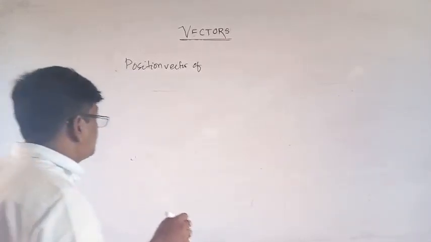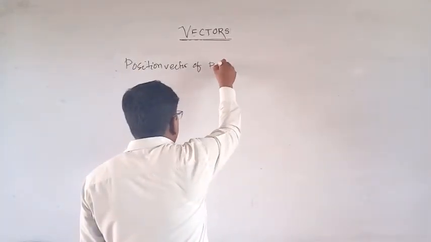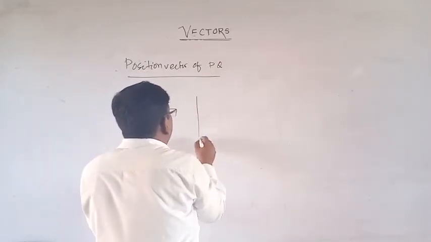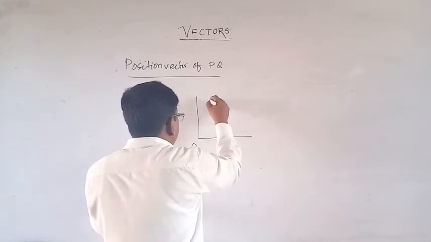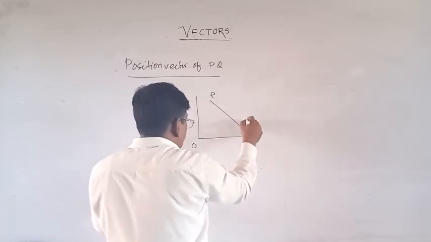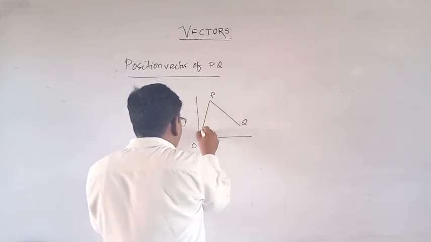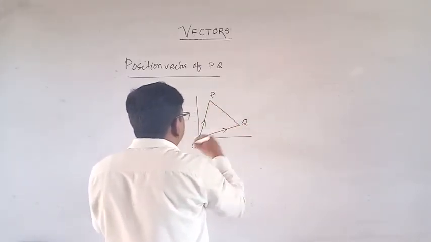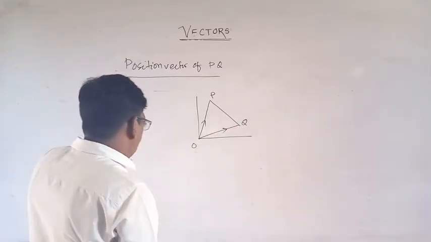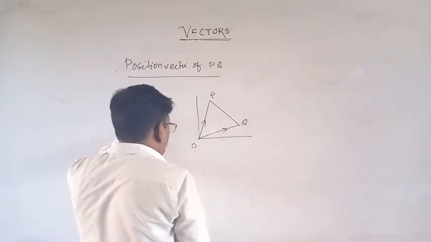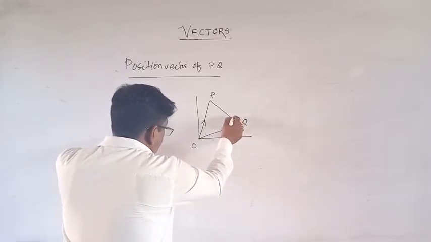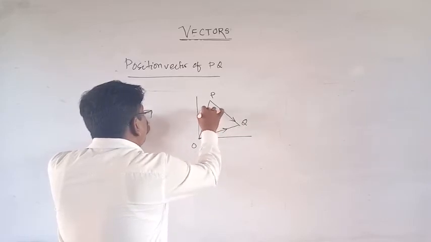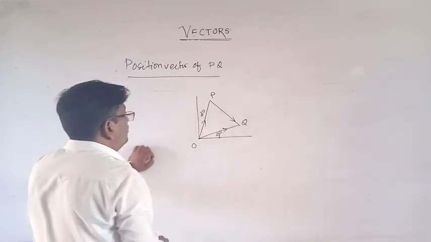Now position vector of PQ. Suppose this is the origin, and this is the point P, and this is Q. So from the figure, this side is the position vector of PQ, this is small p, and this is small q, right?